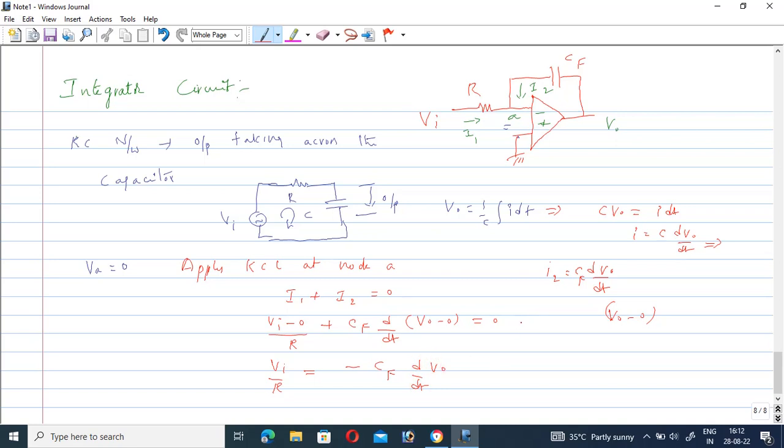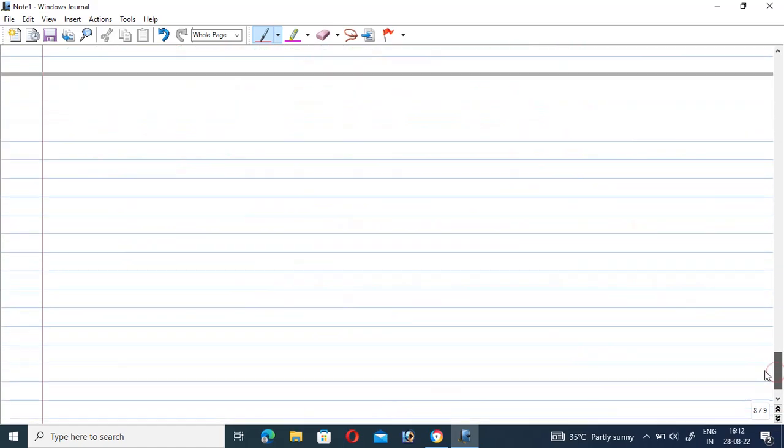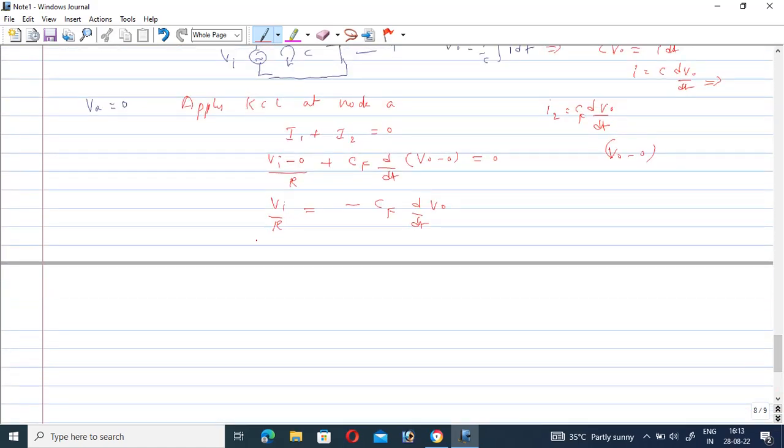From this, taking integration on both sides, we get the integral of Vi by R dt is equal to minus CF times V naught, because integration and differentiation cancel each other, so we get only V naught.